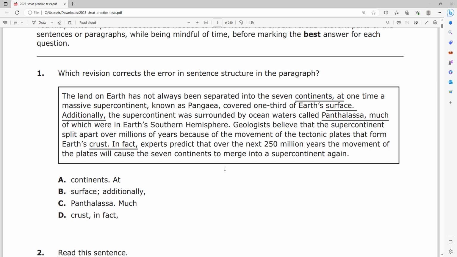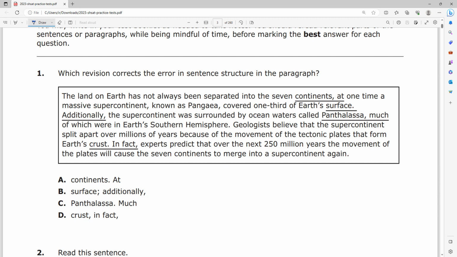And I think the fact that they're standalone makes them a bit more tricky because you really need to know some specific rules about grammar to solve them. But hopefully in this video we'll go over that. So we're going to start off with question 1, which asks us to correct the revision error in sentence structure in the paragraph. So the first thing I'm going to do is just read this.